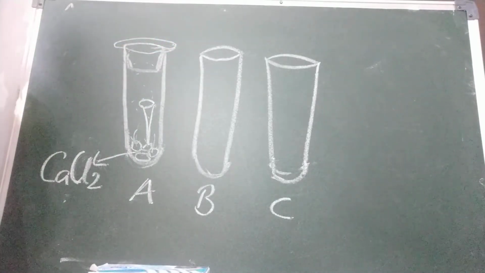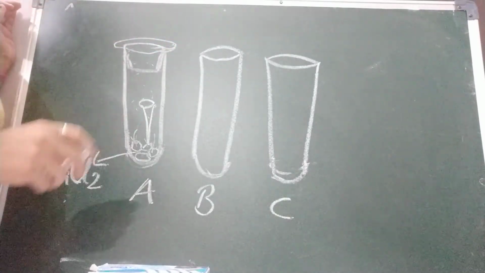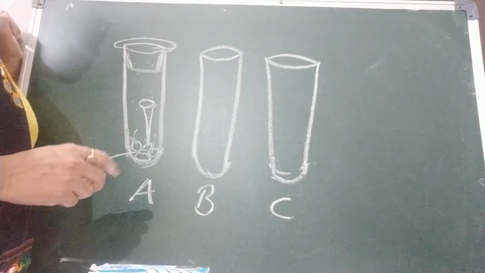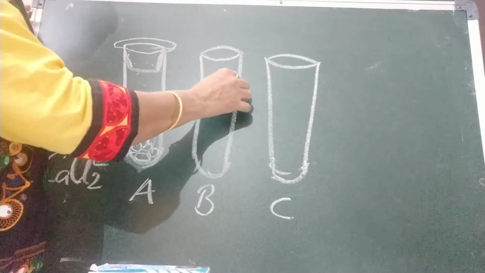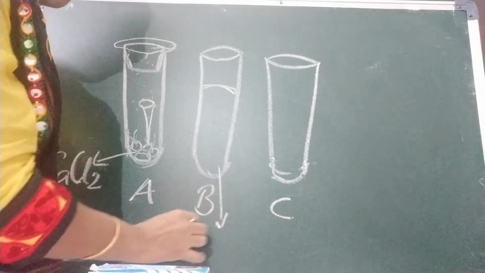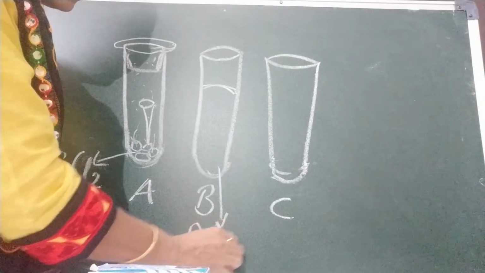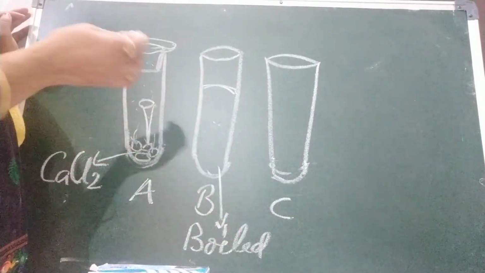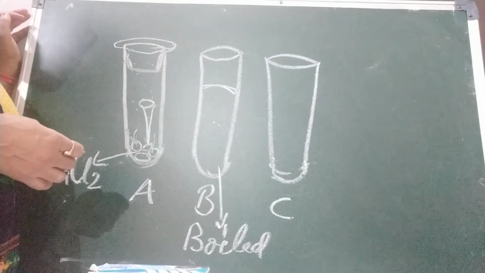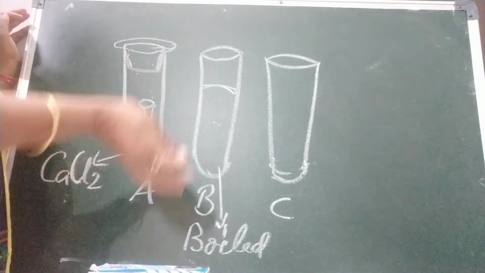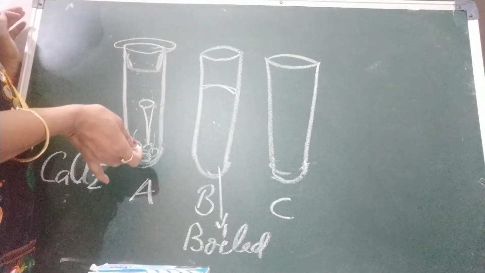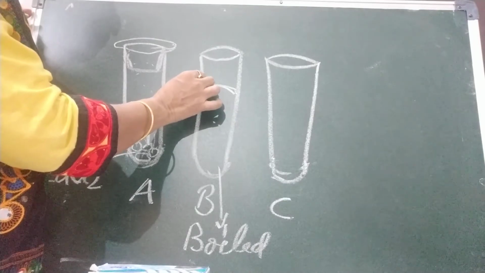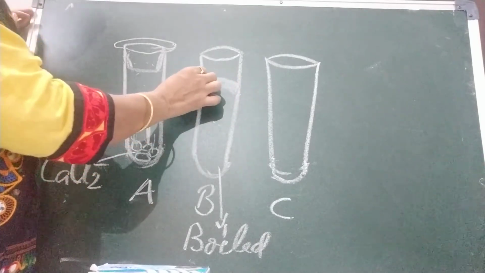Okay. Now in the second one we will take boiled and distilled water. Why are we taking boiled or distilled water? When we boil the water, the air trapped in the water moves out. You know, air is a gas. When we heat water, the gas takes the heat and moves out. Now here we are also going to add some vegetable oil.